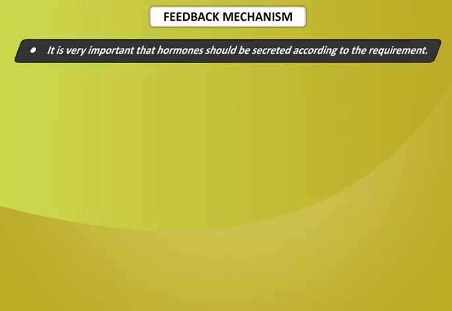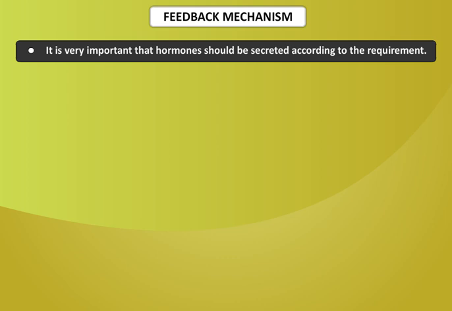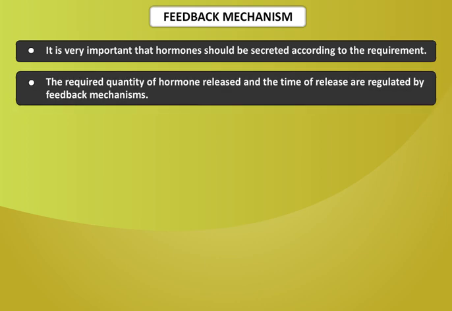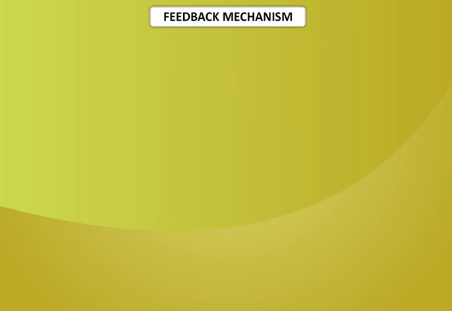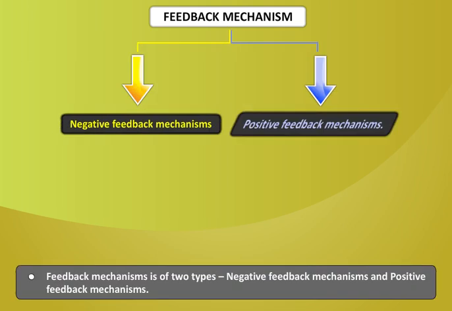Feedback mechanism. It is very important that hormones should be secreted according to the requirement. The required quantity of hormone released and the time of release are regulated by feedback mechanisms. Feedback mechanisms are of two types: negative feedback mechanisms and positive feedback mechanisms.